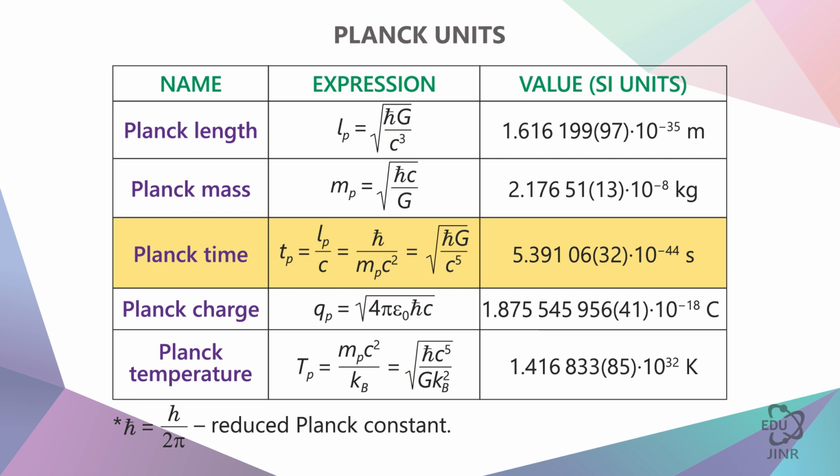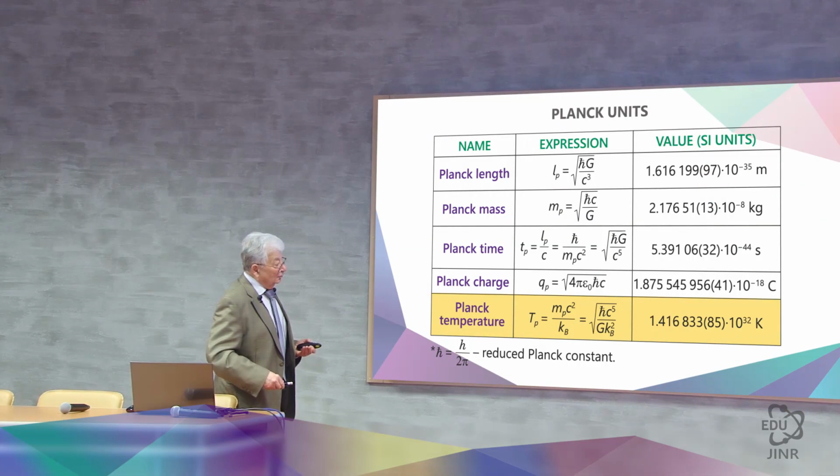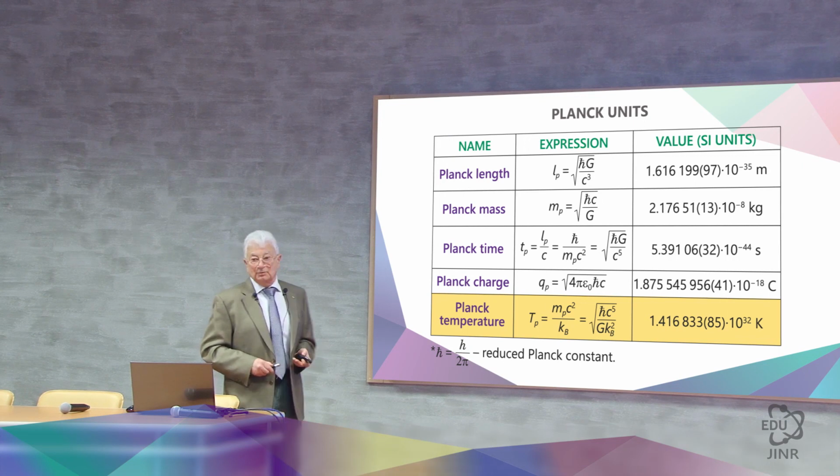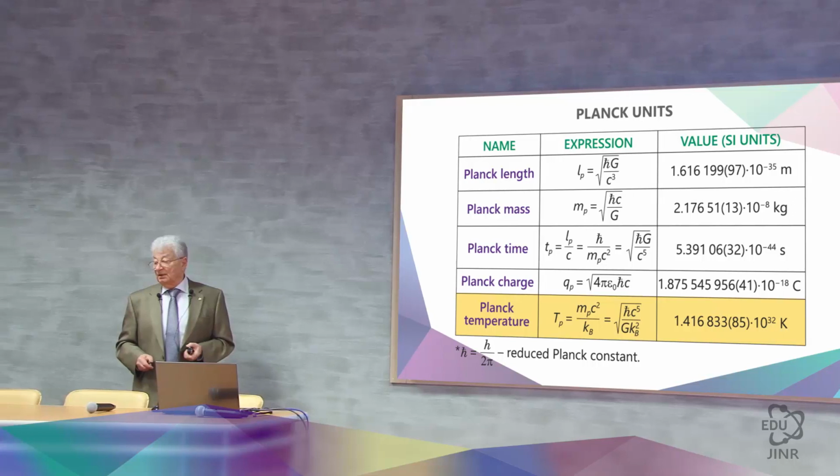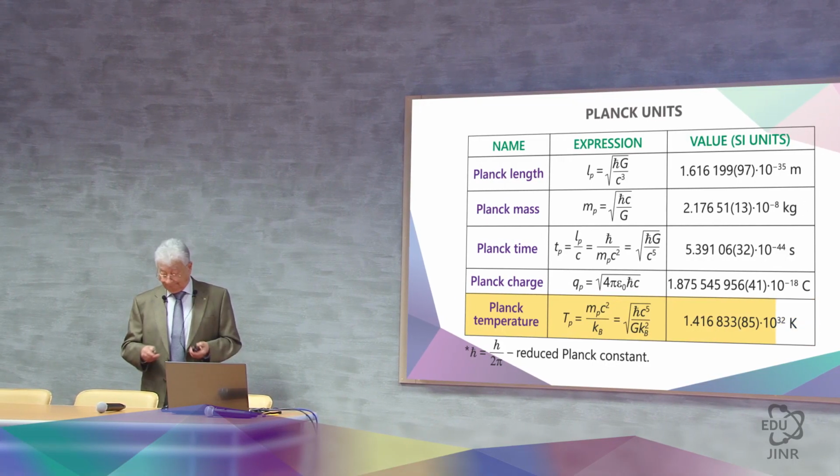Again, please note that anything more than 10 to minus 44 seconds can be counted, but that anything less than 10 to minus 44 seconds cannot be measured. And finally, the Planck temperature, which was 10 to the power of 32 Kelvin, an enormous temperature which cannot be higher.